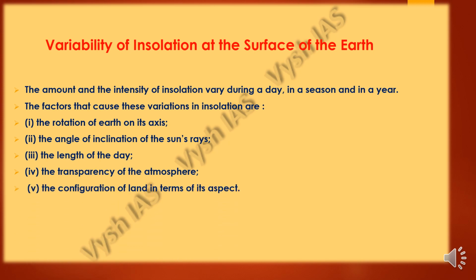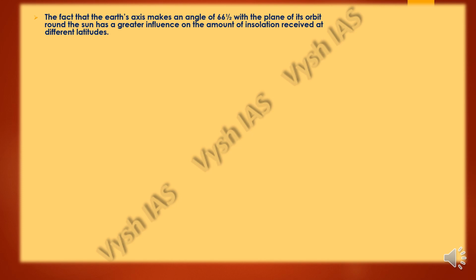And also the configuration of land in terms of its aspect, and there are many other local aspects also. So the last two, the transparency of the atmosphere and the configuration of land, don't have that much influence. The fact that the Earth's axis makes an inclination angle of 66 and a half degrees with the plane of its orbit around the sun has a greater influence on the amount of insolation received at different latitudes because of this tilted nature.